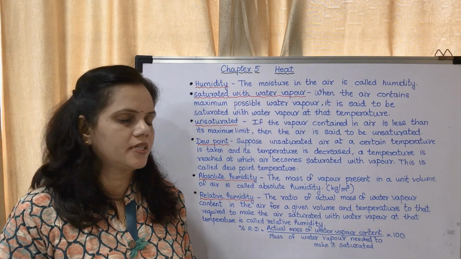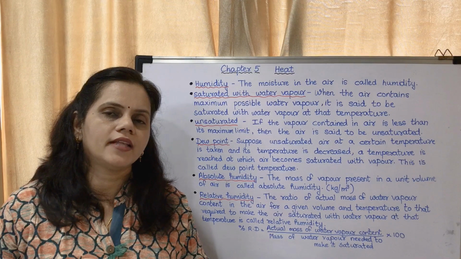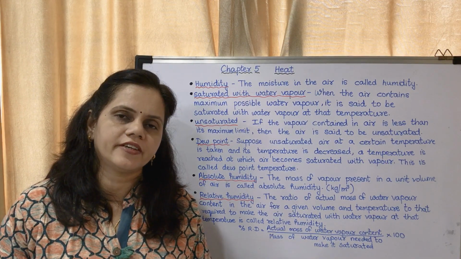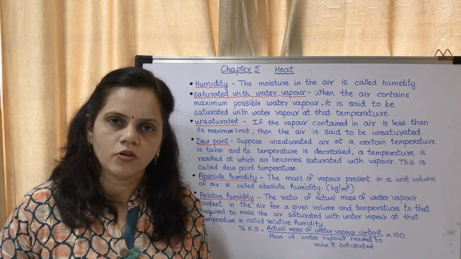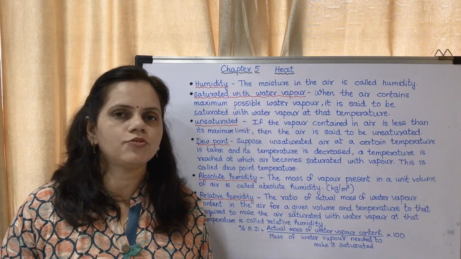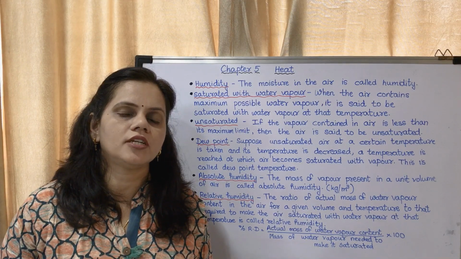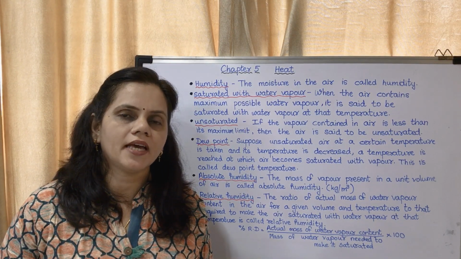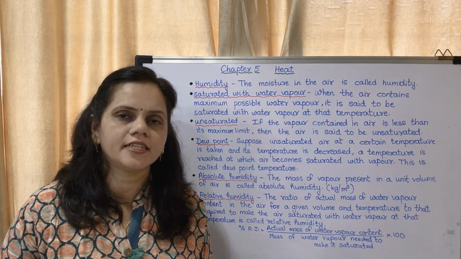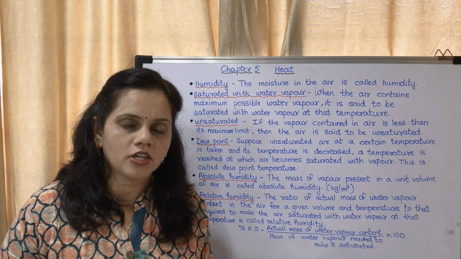For example, there is a particular classroom and the maximum limit of that particular classroom is about 45 students. Consider maximum 45 students can sit in the class. So what is the capacity? The capacity is 45 students. Whatever will be excess, if more students come on that day, they will be out of the class, isn't it? They won't get the place to sit. What will happen to those water vapors?